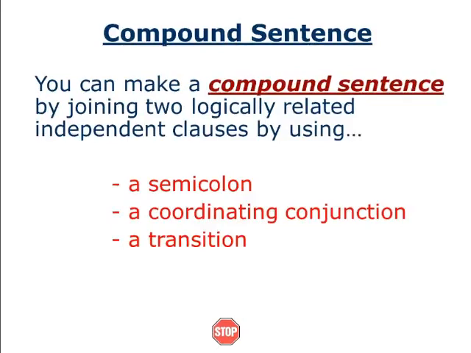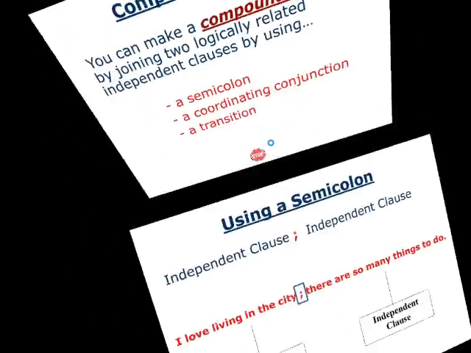Next, you can make a compound sentence by joining two logically related independent clauses by using a semicolon, a coordinating conjunction, or a transition. So to make a compound sentence, we must use any of these three. Using a semicolon, we can make a compound sentence. Using a coordinating conjunction, we can make a compound sentence. And using a transition also, we can make a compound sentence. This is the way we make compound sentences.